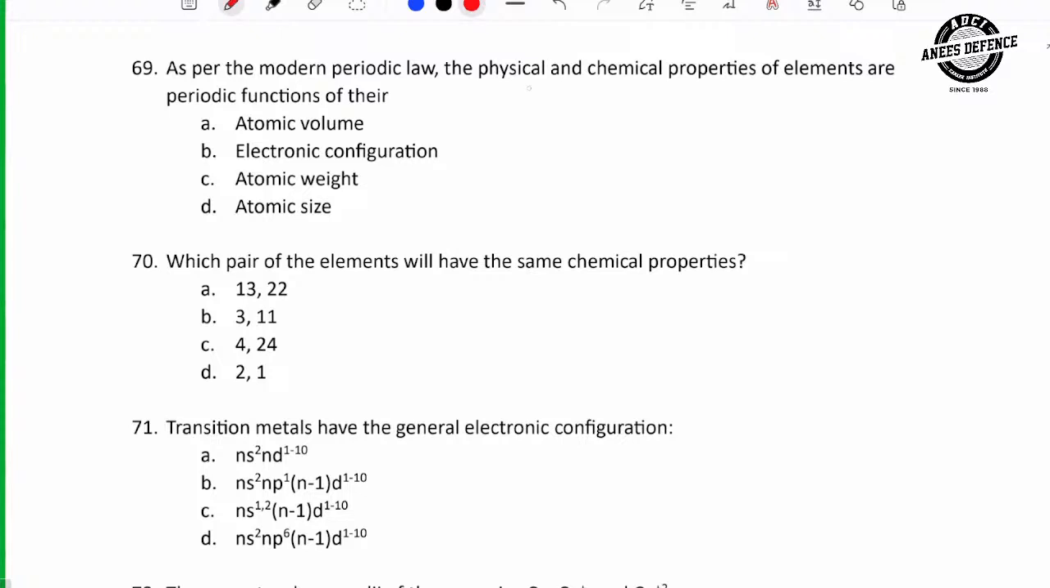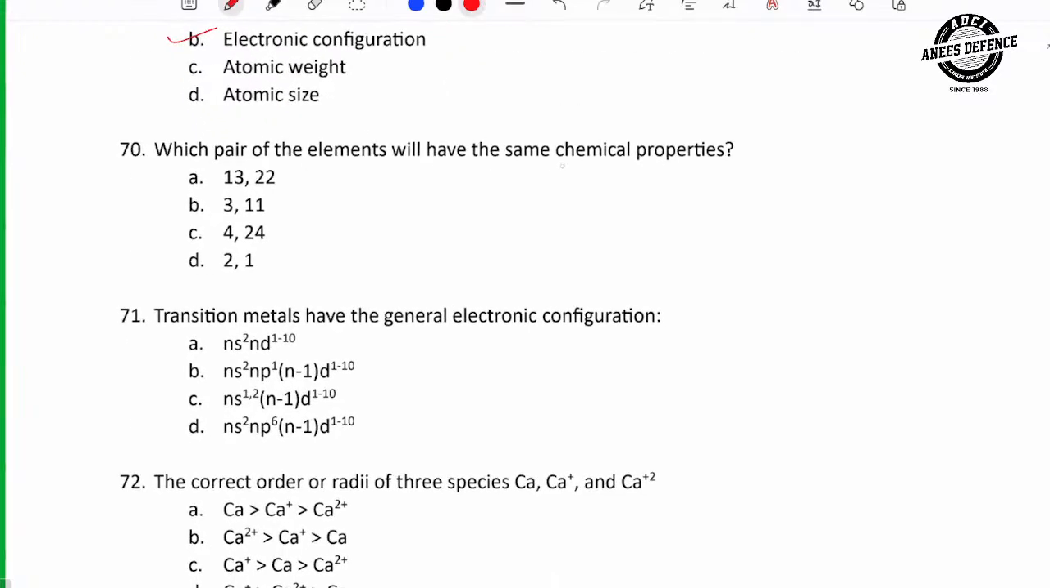As per the modern periodic law, the physical and chemical properties of the elements are a periodic function of atomic number, right? So atomic number is also similar to electronic configuration, not atomic volume. Because atomic number we can further convert into electronic configuration, because atomic number is nothing but number of electrons. Next,